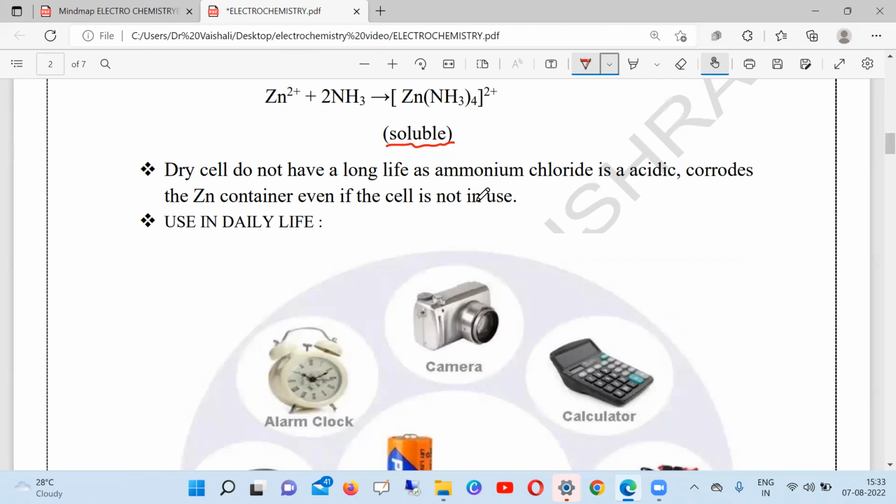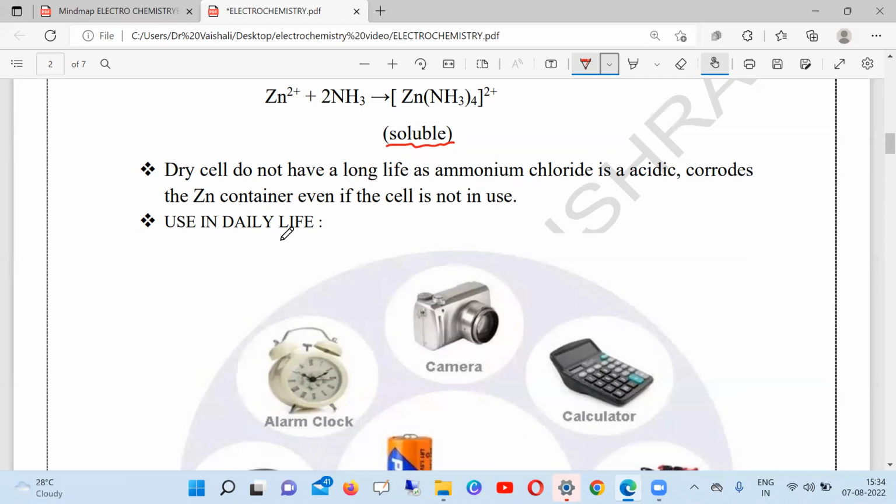But in a dry cell, even when you don't use it, there's an expiry date mentioned, meaning after a long interval of time, it discharges even if not used. Why? Because of this reason only: ammonium chloride, which is used as an electrolyte, is acidic in nature, and hence the zinc container, which acts as the anode, starts to corrode.